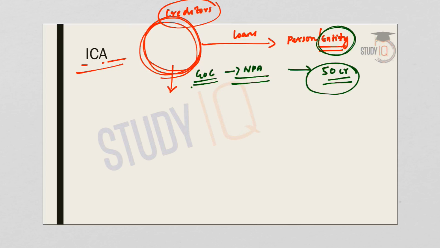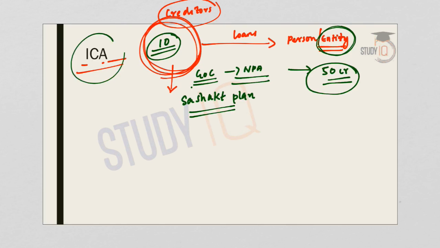So, here under intercreditor agreement, the lead bank will be authorized to formulate the resolution plan. Suppose a group of 10 banks has given loan to a particular entity. So, there will be a lead bank. Lead bank here means the bank which has given the maximum loan amount. That bank is responsible for coming up with the resolution plan, and it is formulated as a part of Sashakt plan. Sashakt plan aims at resolving bad loans, and this intercreditor agreement is based on the recommendation of the Sunil Mehta committee that looked into the resolution of stressed assets.